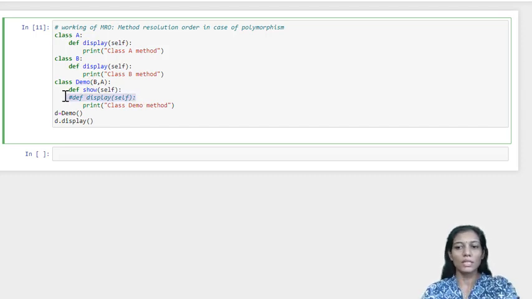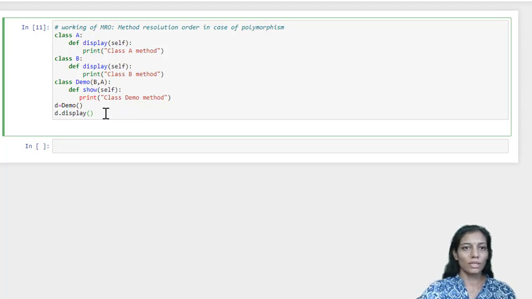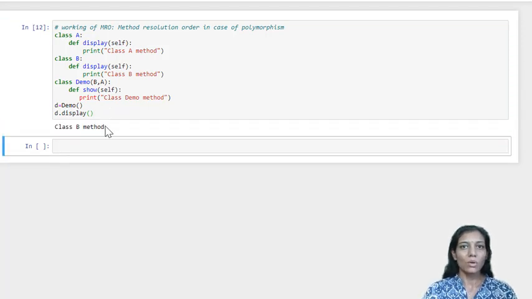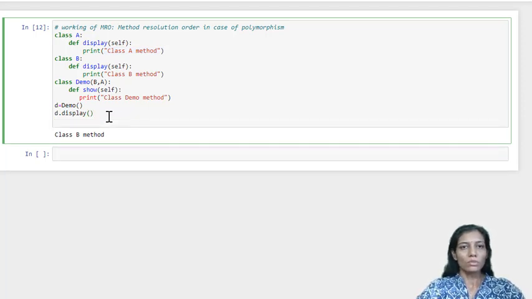So let us see first of all in what order the method will be called. Here we are defining object D of demo, and we are calling D dot display. So let us see what it is calling. So yes, class B is called. Now why has it happened? Because demo also has the method from class A, which should give me this message, but it is not doing that. Now why is it happening? So this is because of MRO. So let us check it.